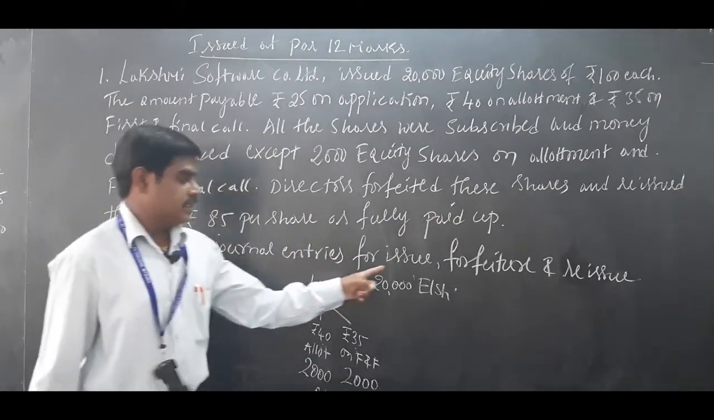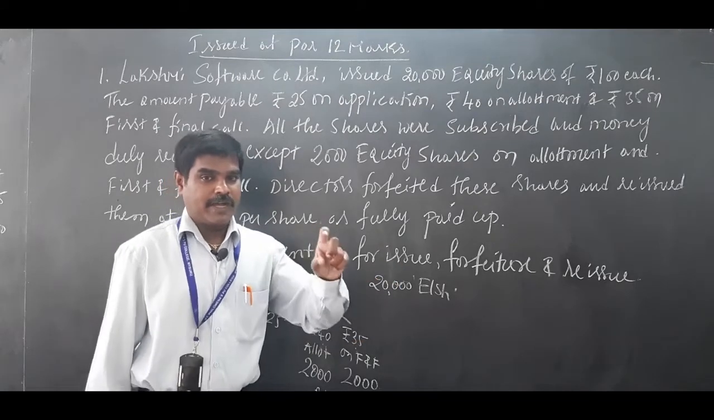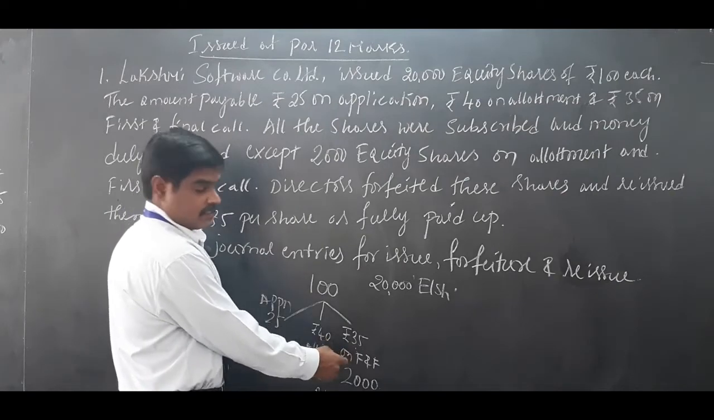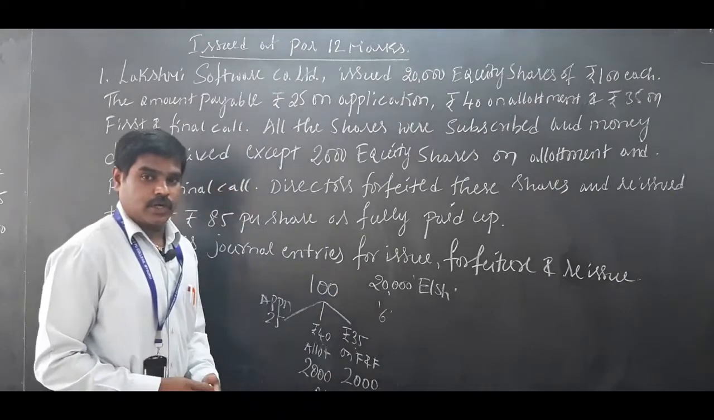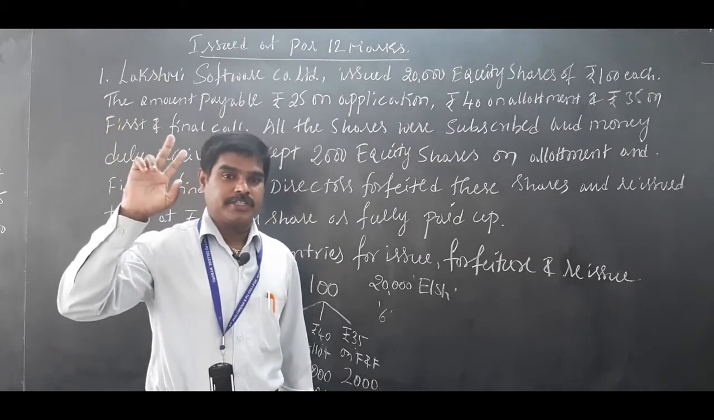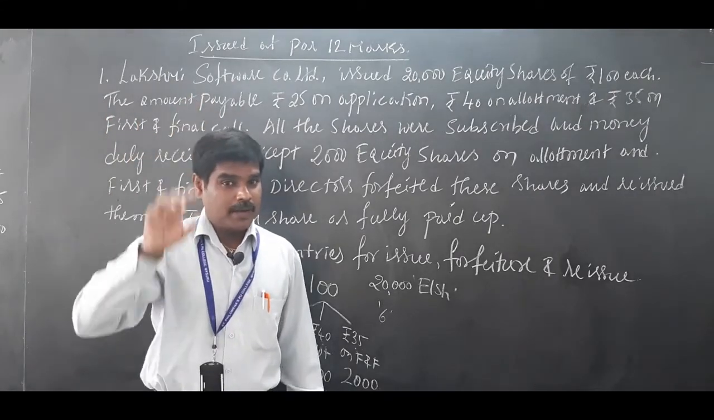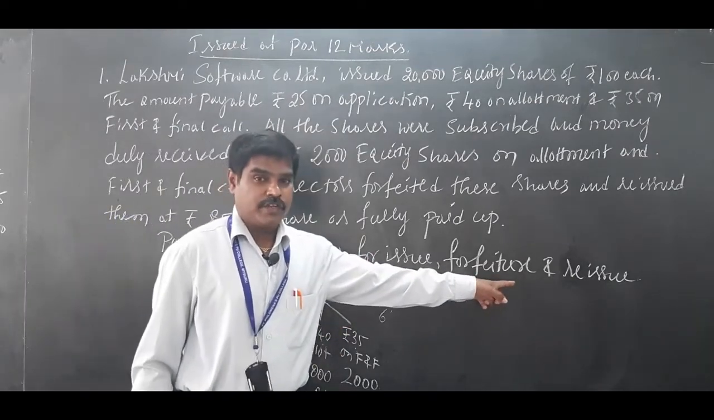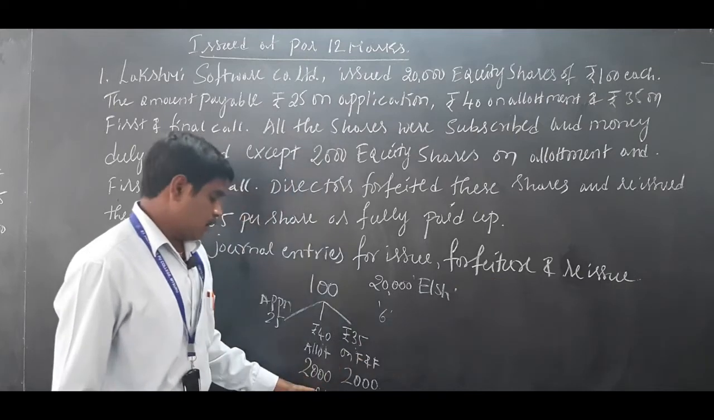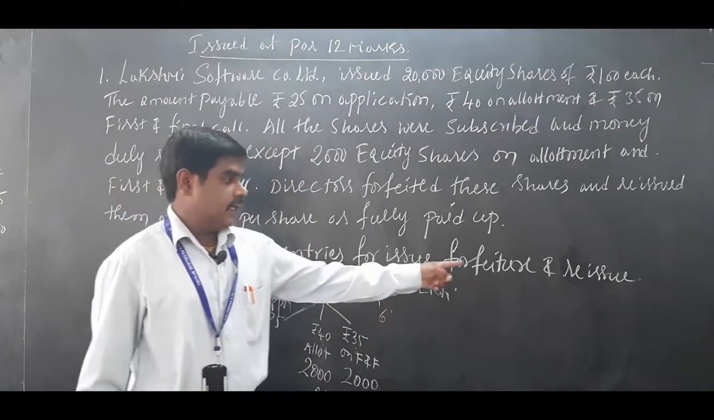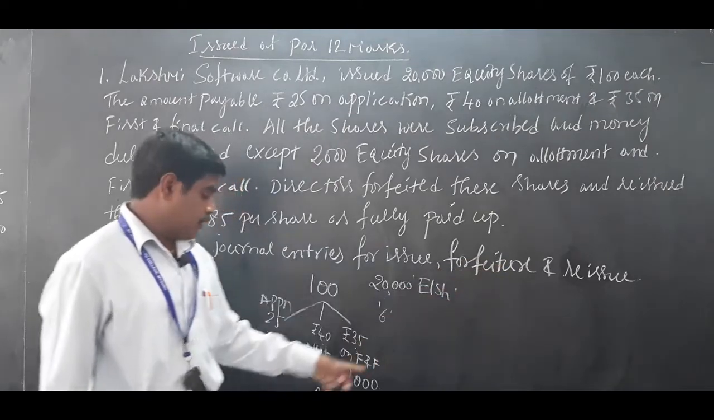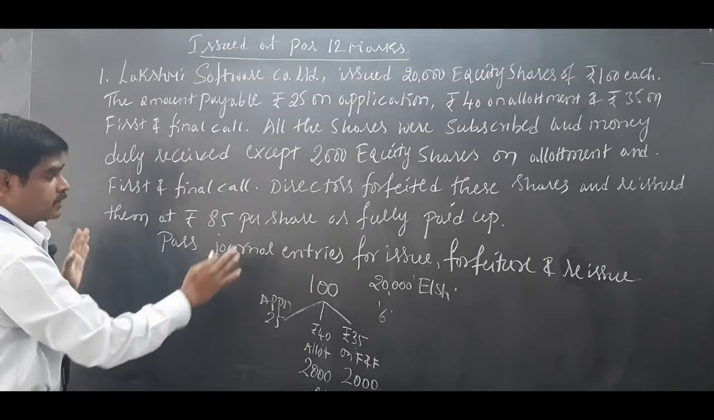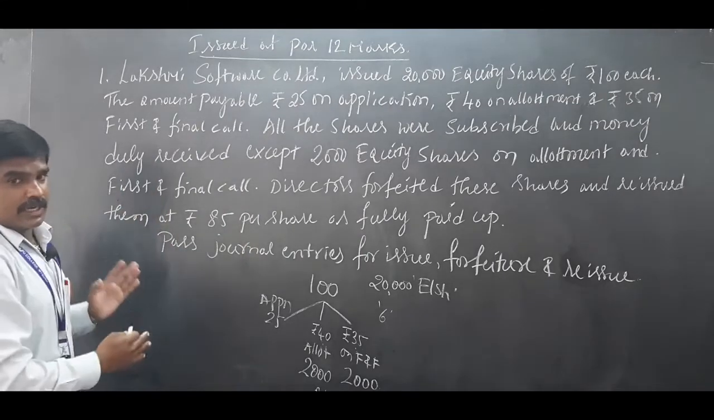Pass journal entries for issue, forfeiture and reissue. First you have to pass 6 entries: 2 entries for application, 2 for allotment, 2 for first and final call. The first 6 entries are called issue entries: bank account debited to share application account, debited to share capital account. After those 6 entries, next the forfeiture journal entry, the cancellation entry, where 2,000 shares are cancelled. Then we have to reissue at 85. This is a brief explanation about the problem. Now I am going to start the answer.